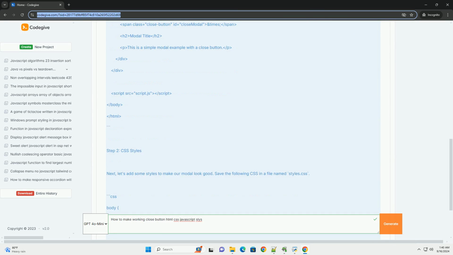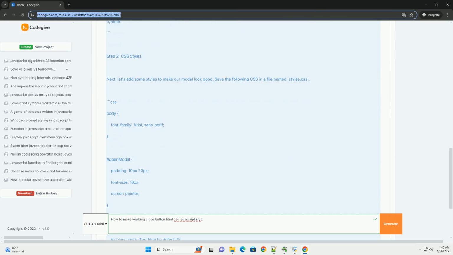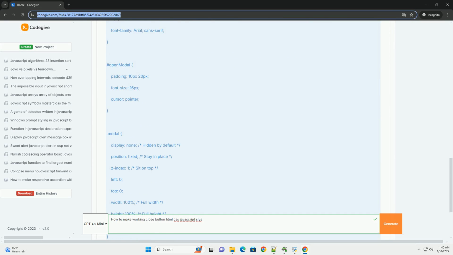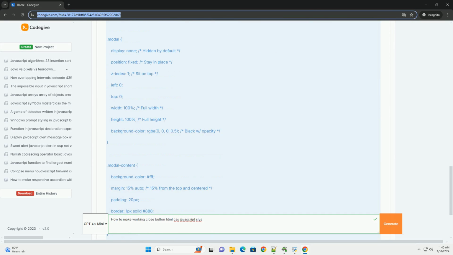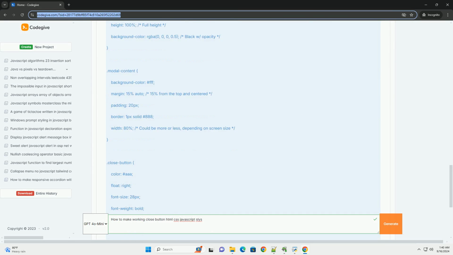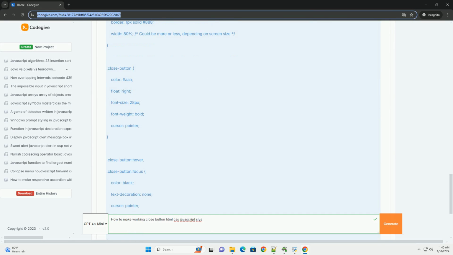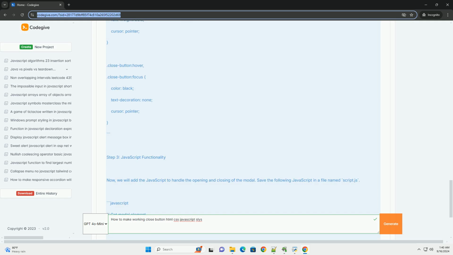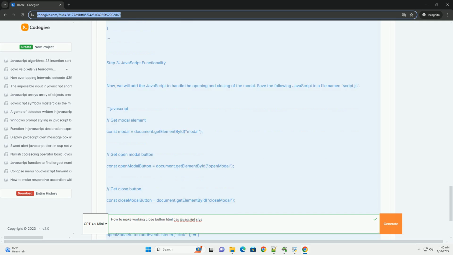Creating a functional and stylish close button using HTML and JavaScript involves several steps. Start by designing the button in HTML, ensuring it has a clear identifier for easy reference. Use CSS to style a button, focusing on aspects like size, color, and hover effects to enhance user experience.